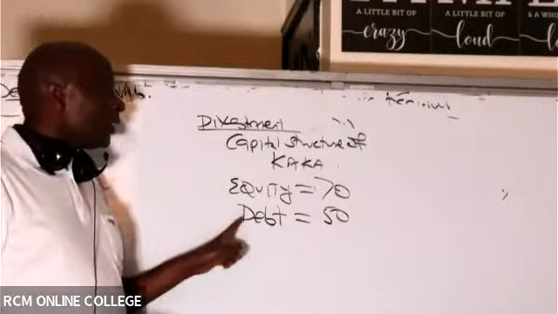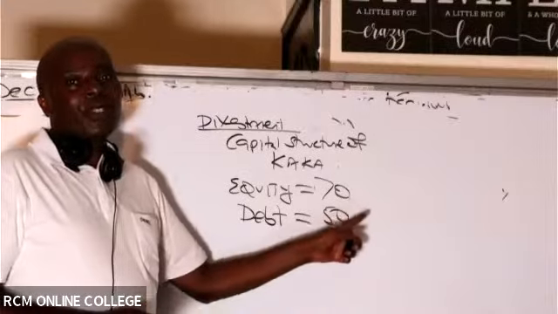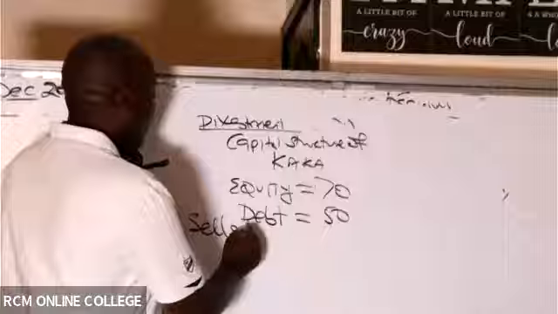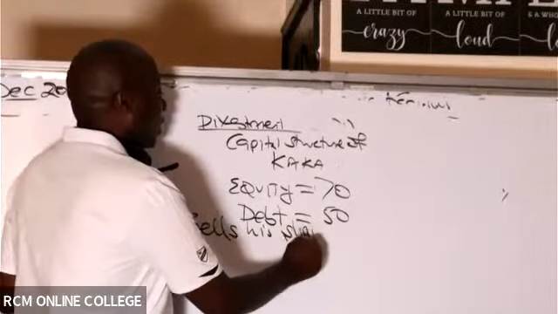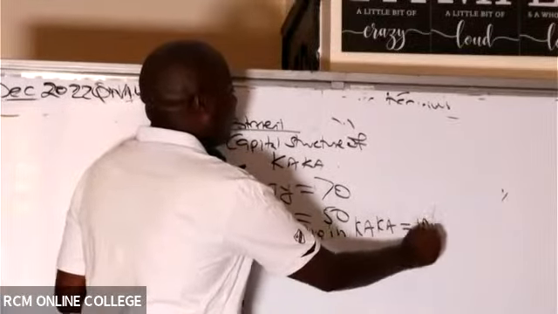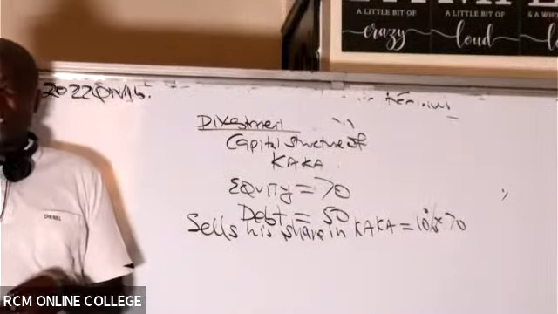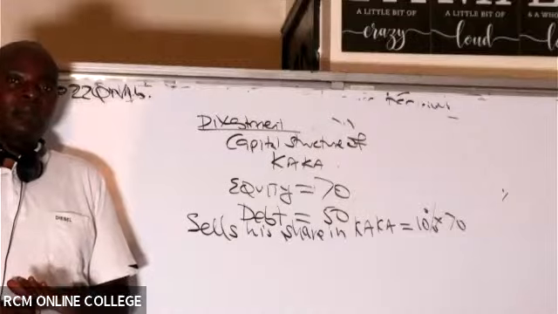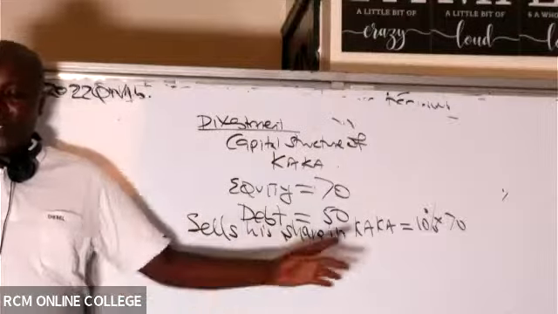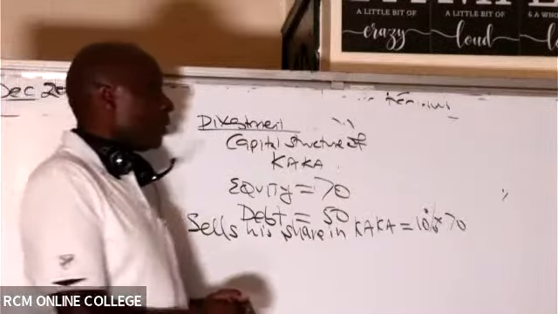Remember, he has 10% of equity. So the first thing that he will do is to sell his shares in Kaka. So how much will he get? Will he get 10%? Because he owns 10%. He's divesting now. How much will he get? Somebody please try to participate here. So Nancy tells me that this gentleman gets 7.